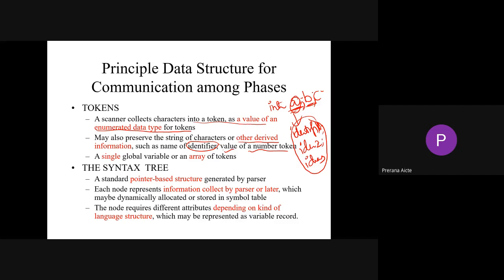It may also preserve different types of information such as identifiers, numbers and all, and a single global variable or an array of tokens. It may depend on the program, it may be a single global variable or an array of tokens, right? A syntax tree, as we know, is completely based on a pointer structure, right? Each node represents information collected by a parser, which may be dynamically allocated or stored in a symbol table. So the node requires different attributes depending on the kind of language structure, which may be represented in different types of records.